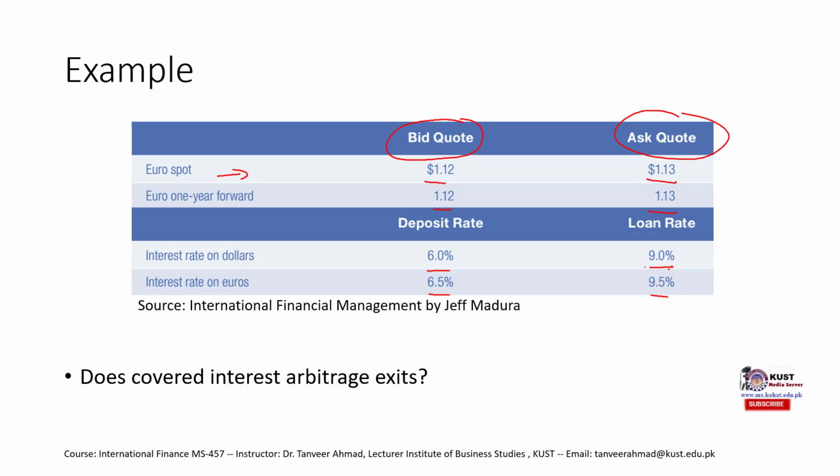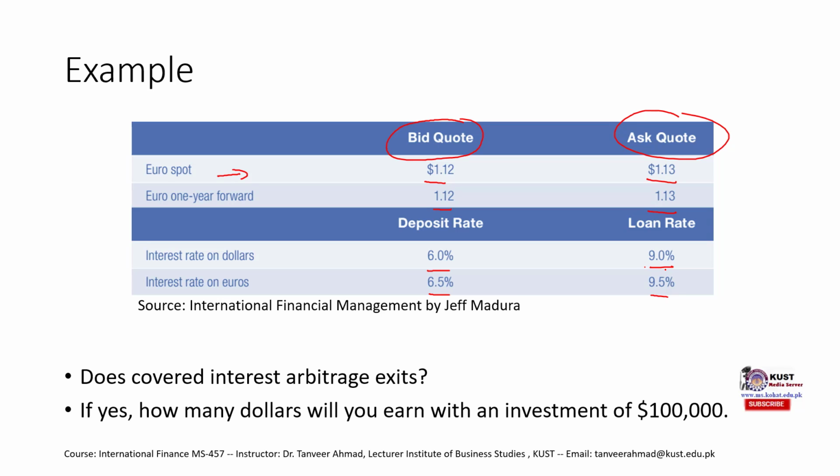And the question is whether covered interest arbitrage exists or not. And if yes, how many dollars will you earn, or what will be the percentage return? The only difference between this question and the previous questions is that we would have to use the ask and bid quotes. In the previous example, we didn't have ask and bid. We just had one simple rate.